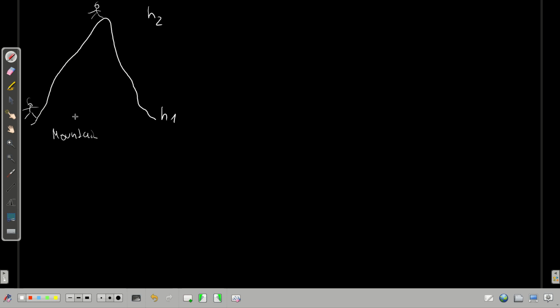On top you cool down again and refresh, and then your body condition is essentially the same here and here. Let's assume this. Let's say there is one very easy path, that would be path 1, and one very difficult path. So the yellow path is path 2, the difficult one.